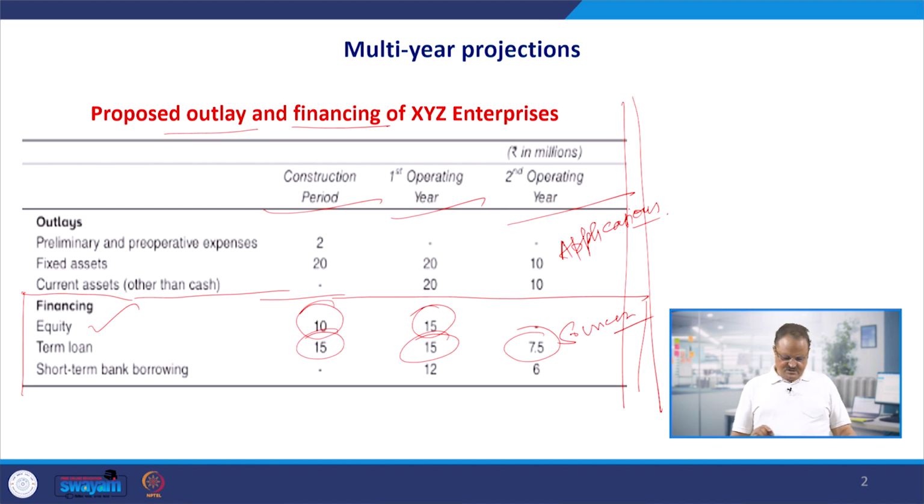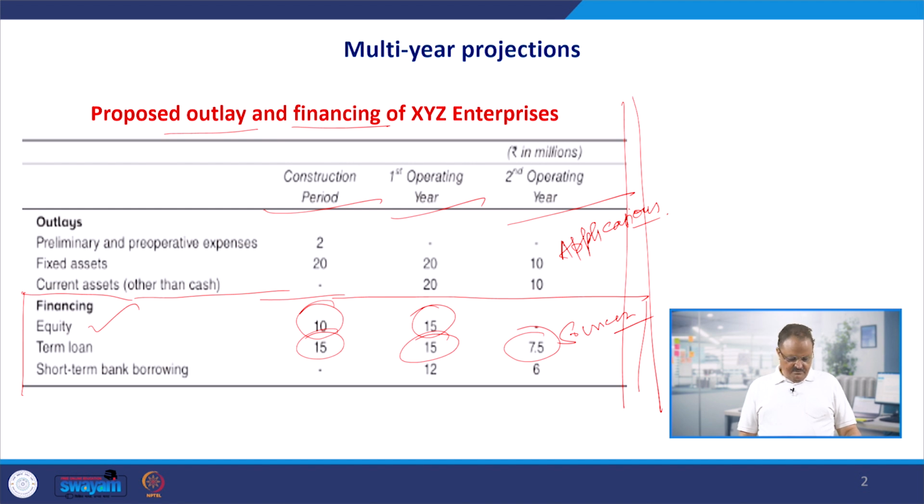This is a very positive and healthy indication, because you are borrowing to make investment into the long term or fixed assets. And if you are making additional investment in the fixed assets, it means the manufacturing capacity of the firm is growing. And why are you increasing the manufacturing capacity of the firm? Because there is a demand in the market. So, we are increasing the long term or fixed investment.